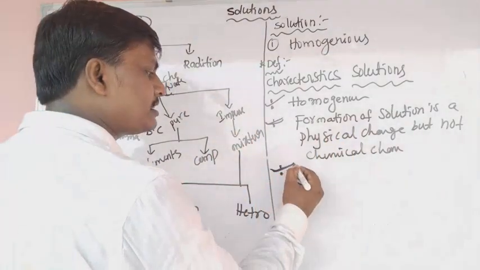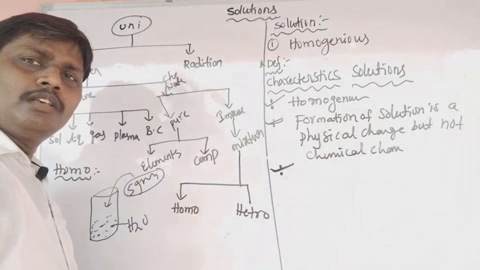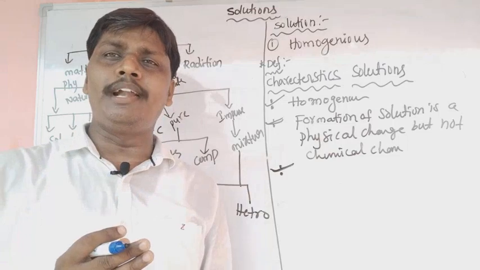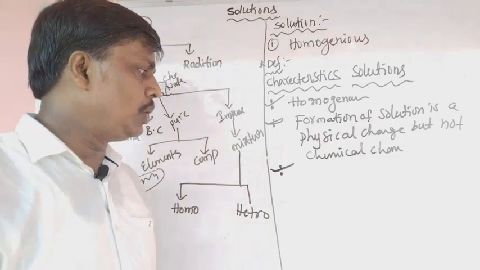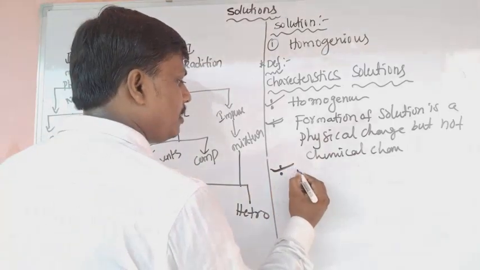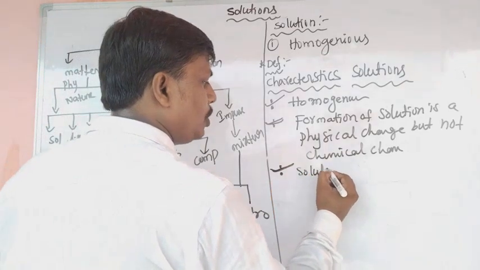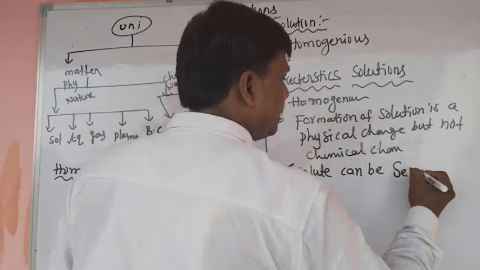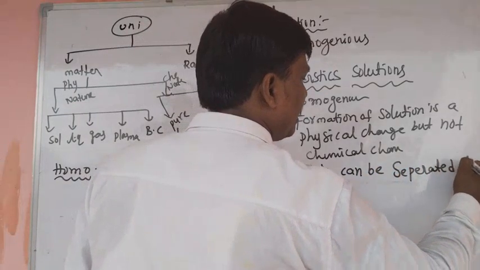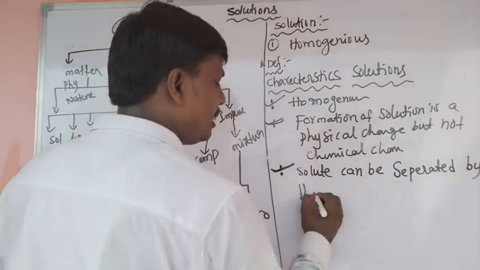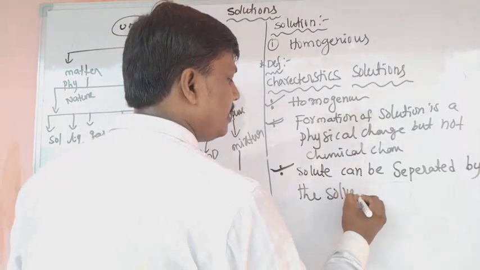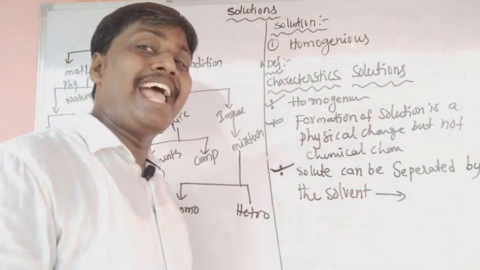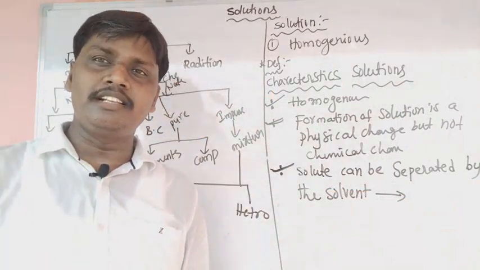What is the third characteristic of a solution? The solute can be separated from the solvent by physical methods only: filtration, adsorption or crystallization.